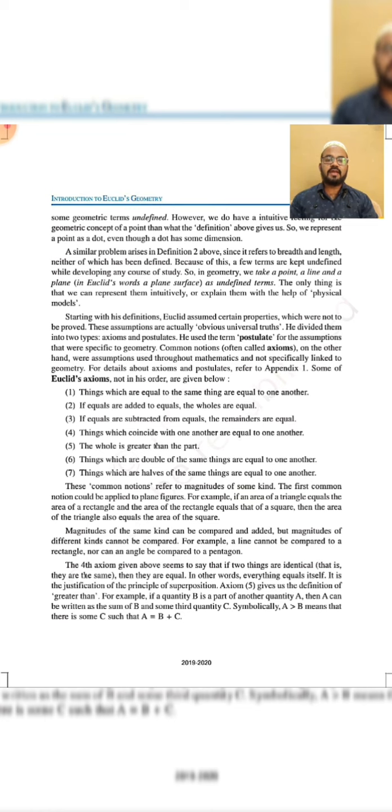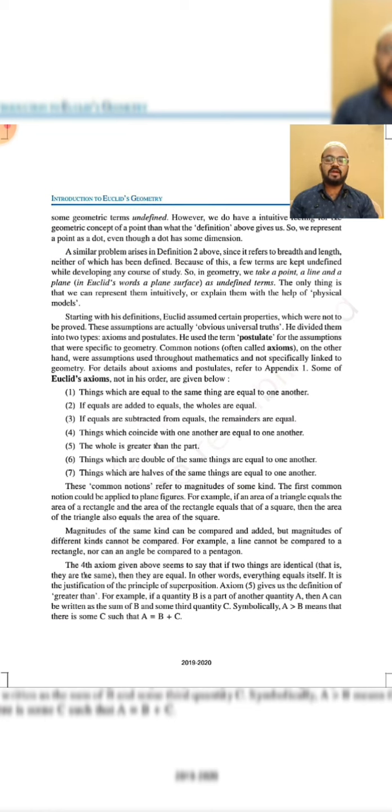Based on this, he defined some statements as postulates and axioms. Postulates is a term related to geometry, while statements that are not specific to geometry, and are common in mathematics in general, are called axioms. So let us go through some axioms.